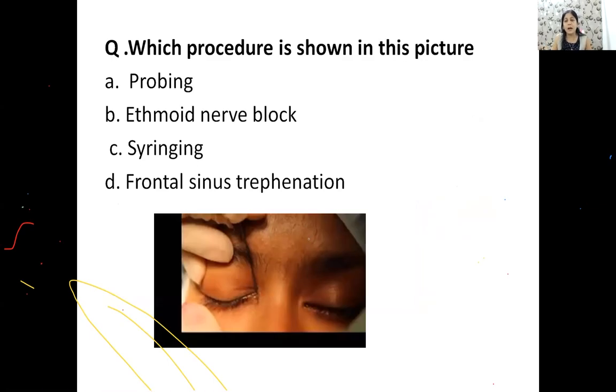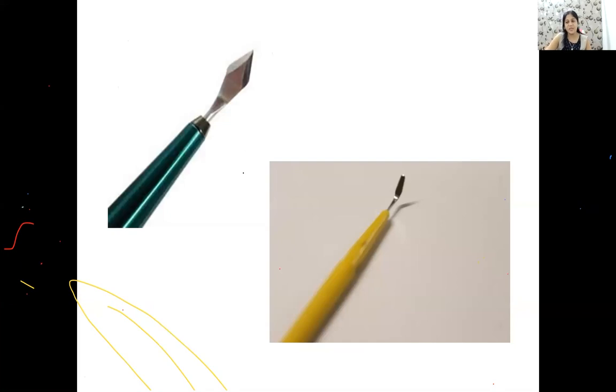Now, guys, I'll be showing you a few pictures about some surgeries or procedures in ophthalmology. Can anybody answer which procedure is shown in this picture? Anyone? So this procedure is called probing. This is not syringing. In syringing you will see a syringe with some saline or Ringer lactate in it. We don't have water or a syringe here, so syringing is not the thing. This is called probing.